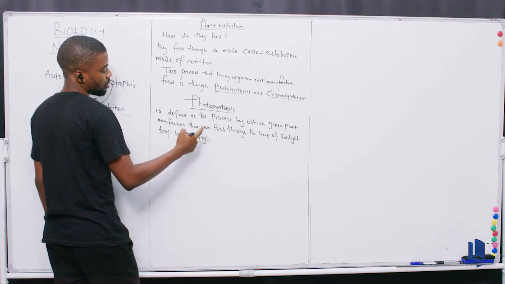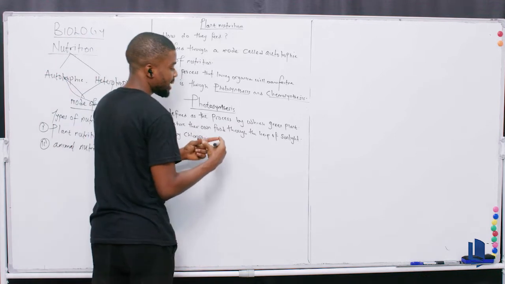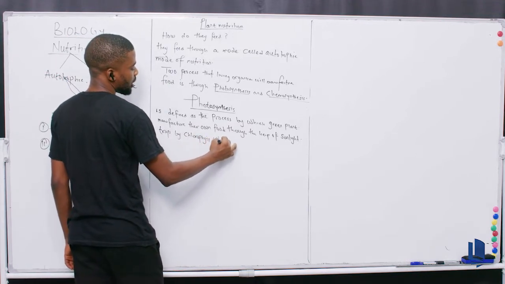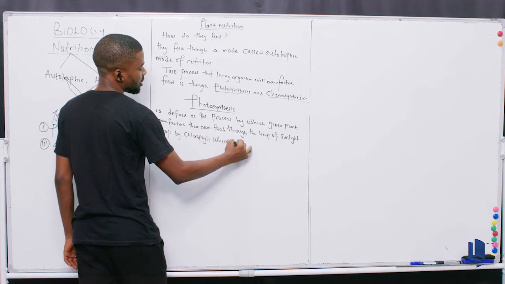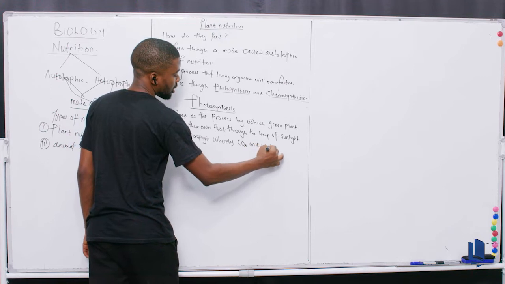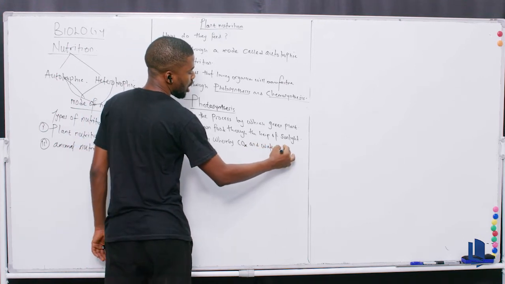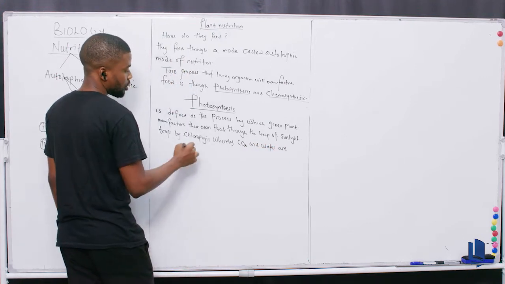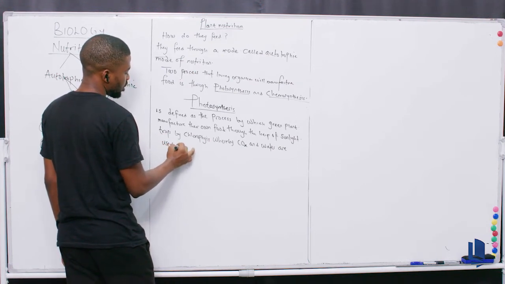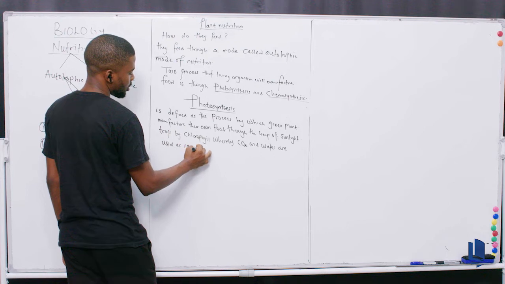Trapped by what? Chlorophyll. And then, trapped by chlorophyll, you now say whereby CO2 and water are used as raw material.